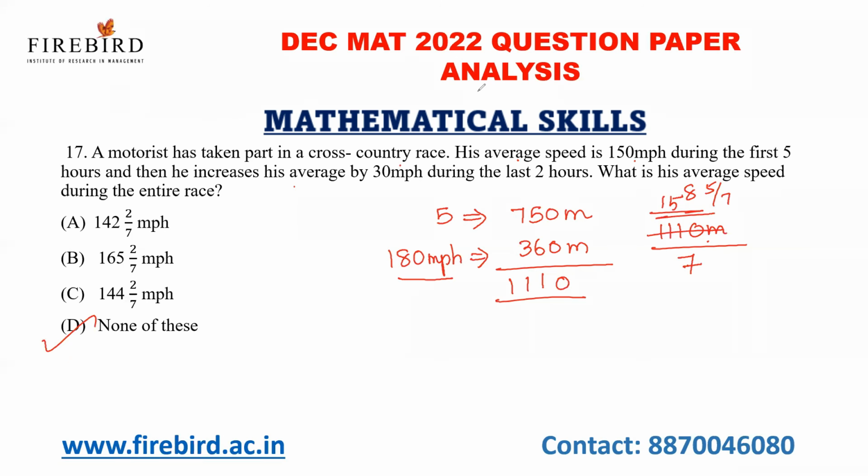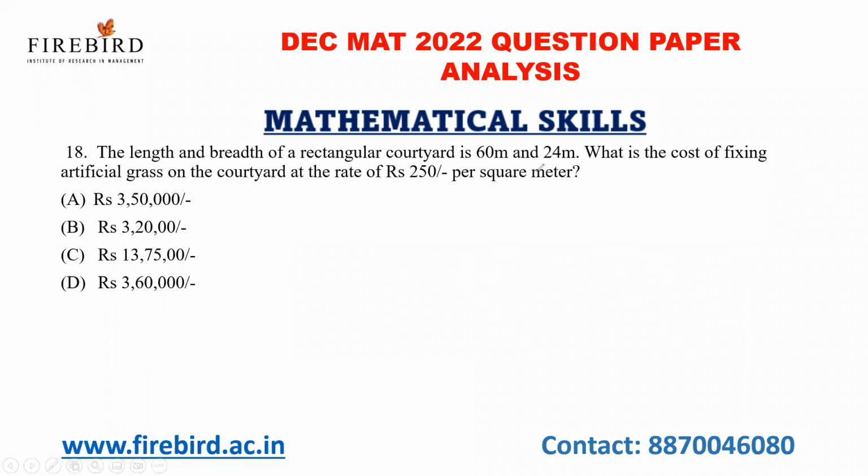Next question. The length and breadth of a rectangular courtyard is 60 meter and 240 meter. What is the cost of laying artificial grass on the courtyard at the rate of 250 per square meter? So just multiply all the values. 40 into 60 into 250.